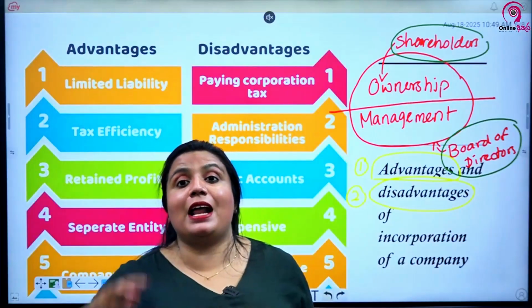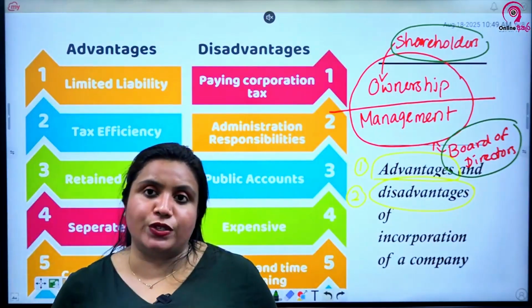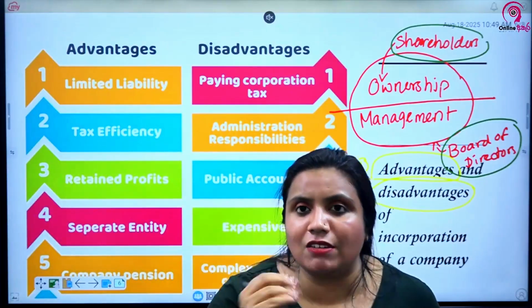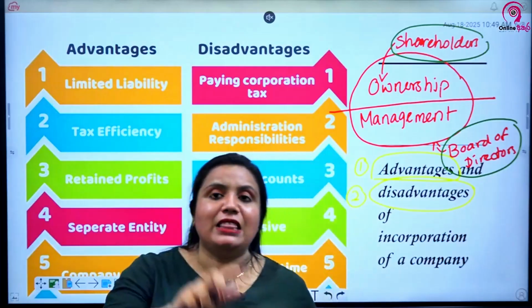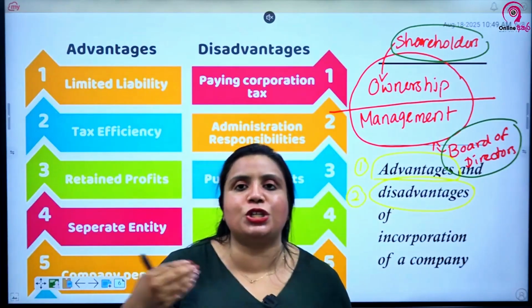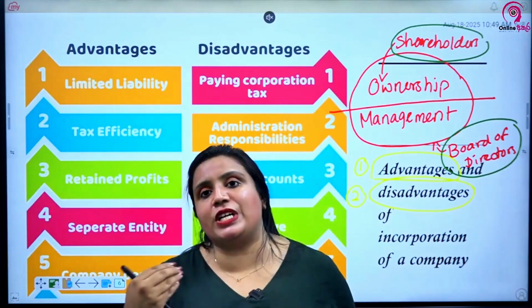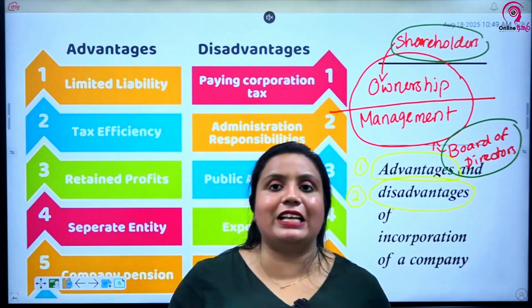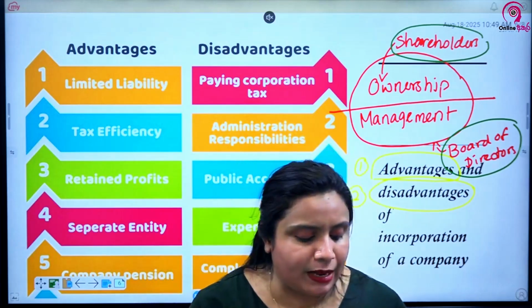Thereby, sometimes there are corporate governance issues. Directors sometimes don't really think that they have to work in the best interest of the shareholders. And when they do not think so, there are automatic problems under lack of control. Shareholders might sometimes lose control, particularly because of the board of directors. That's another disadvantage of a company.